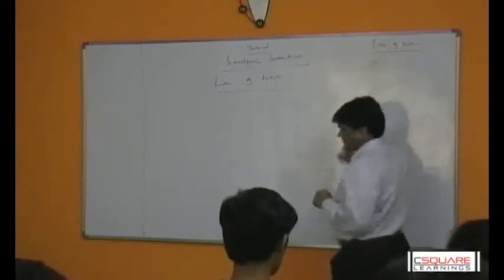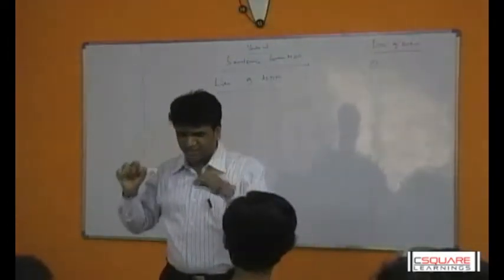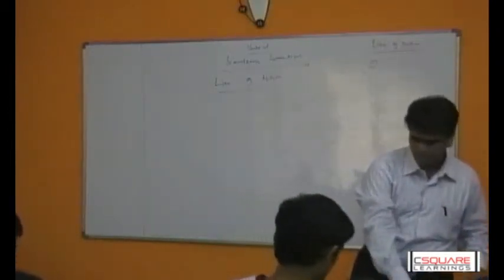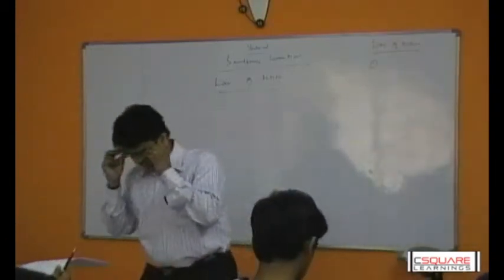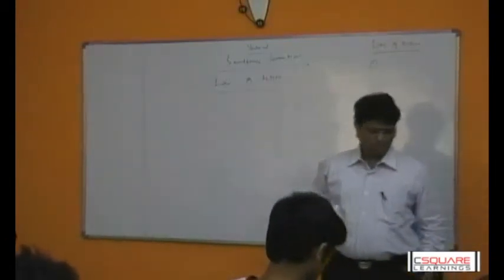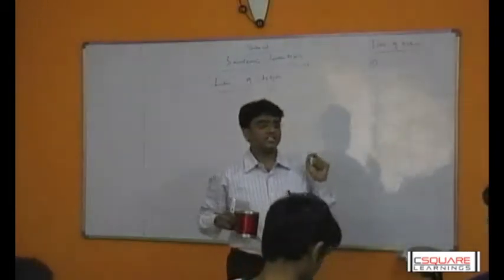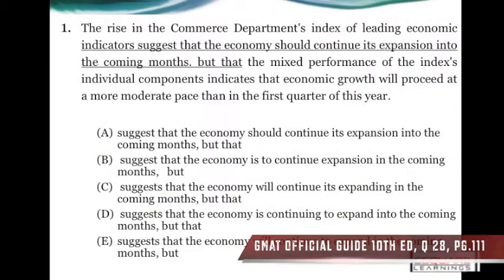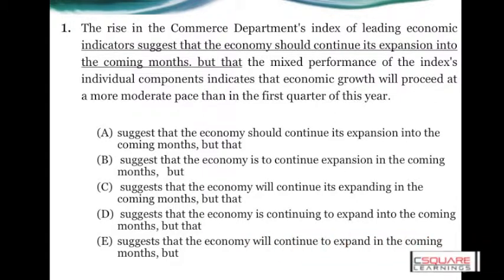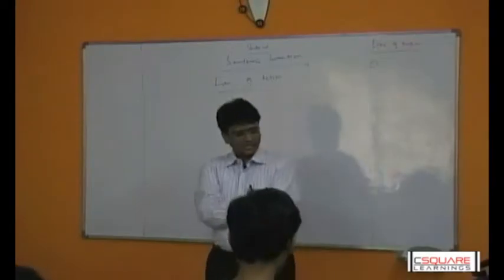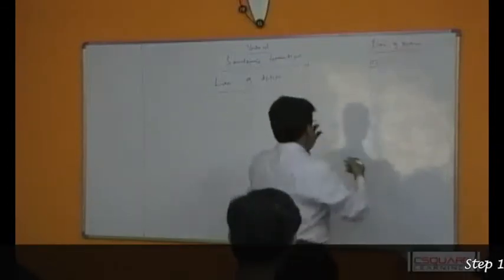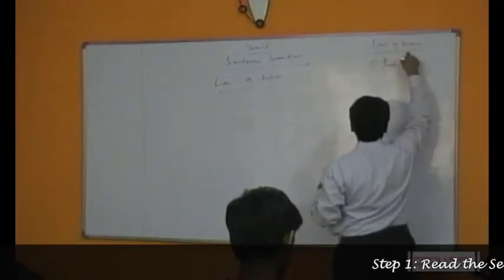Step number one. First, read the first sentence on page number 2, the line of action, first example. Read as fast as you can. Read not to understand. Did you understand anything? Do you want to read it again? No, we will not. So step number one in the line of action is to read the sentence